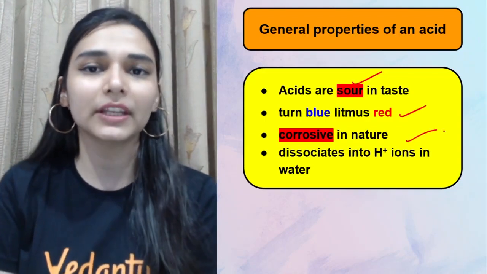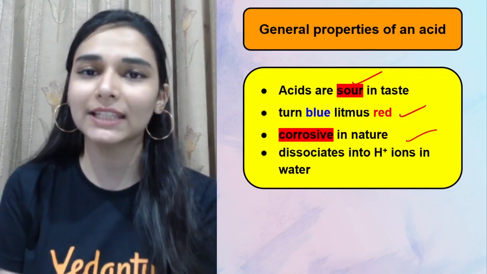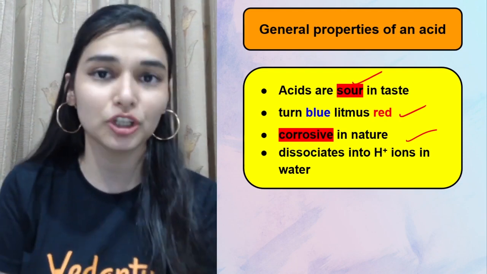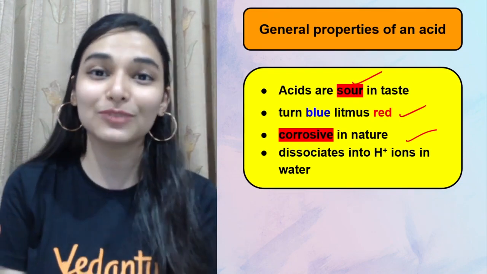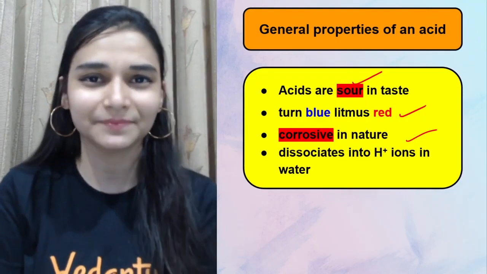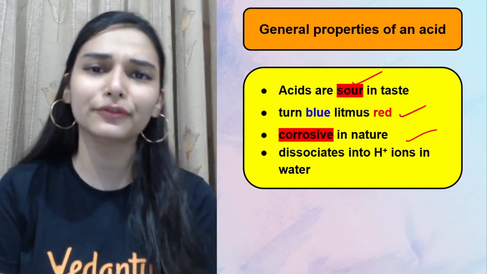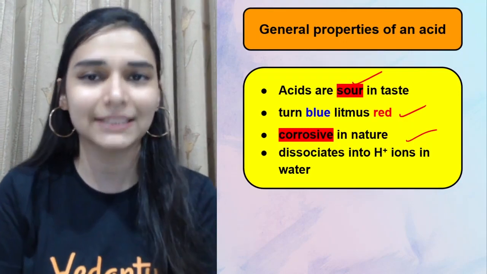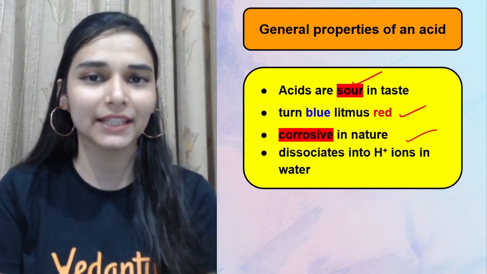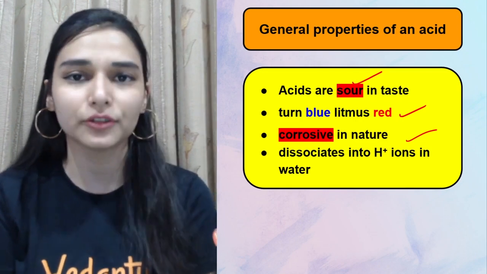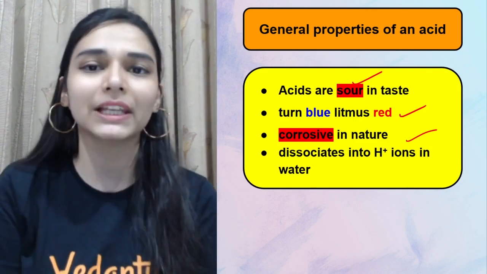So make sure when you go to a chemistry lab and you see an unknown solution, do not touch it, do not taste it, because safety comes first. That might be a very strong acid. Organic acids are weak, generally soft. The acids which we consume at our homes are organic acids and have very low concentration, so they are relatively safer.